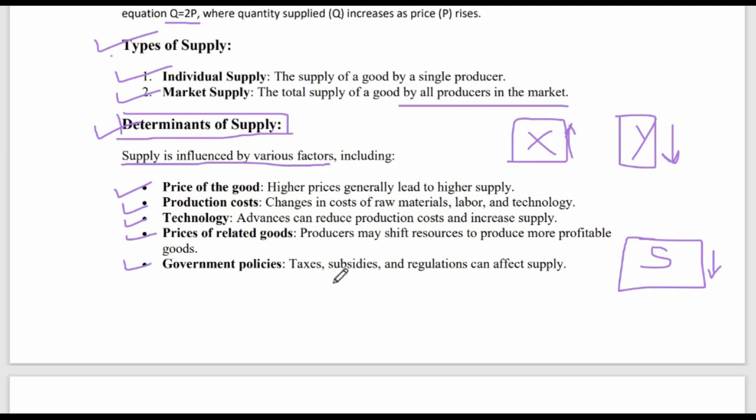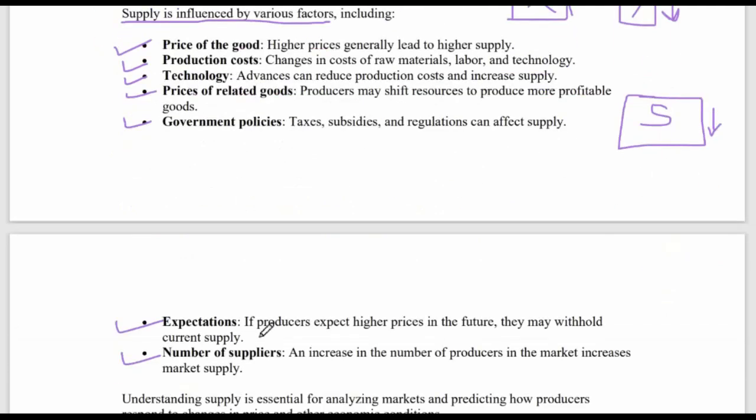If the government gives me more subsidies, then I may increase the supply. And if the government stops me from exporting shoes, then because of regulations, my supply will be affected and I'll reduce the supply.